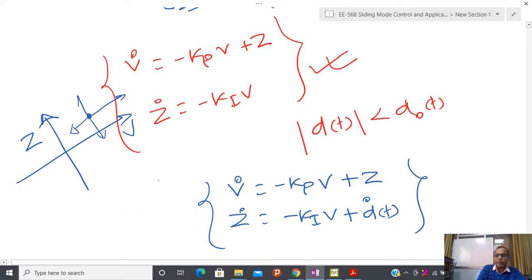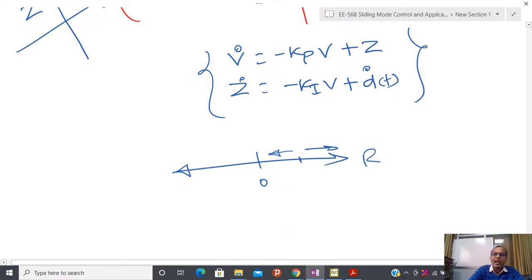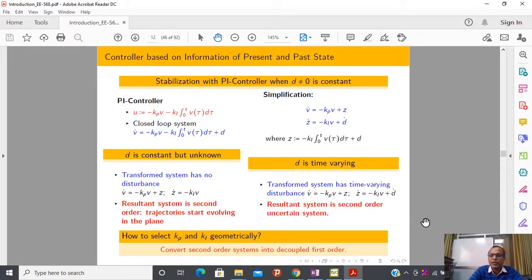So I cannot apply the same logic that if V is positive and V dot is negative, then I move towards the equilibrium point. Due to that, you have to convert the higher dimensional problem into a one dimensional problem by designing Kp and Ki. That will also give us information on how to design Kp and Ki.